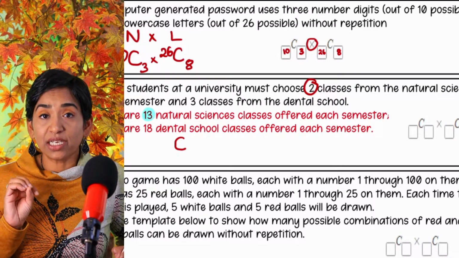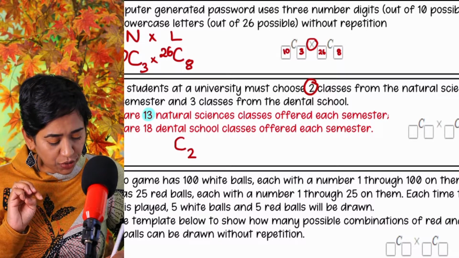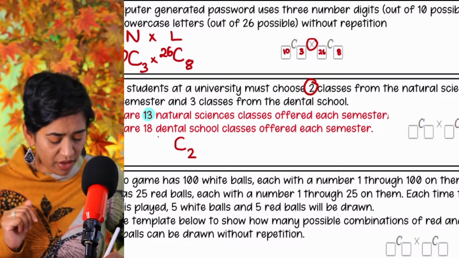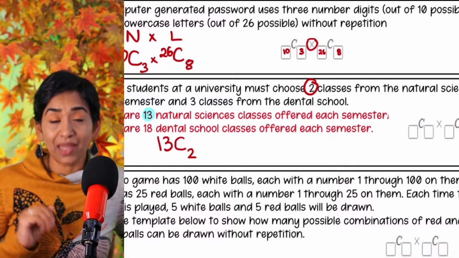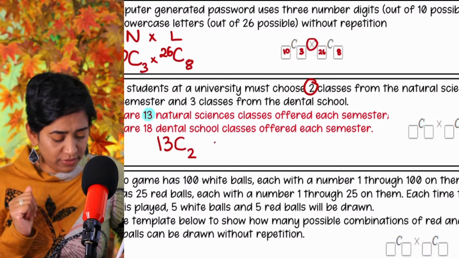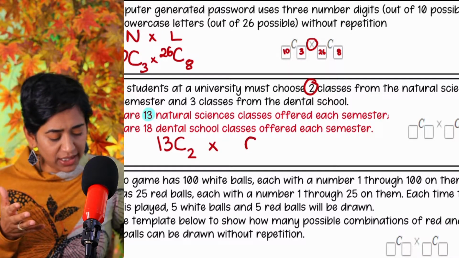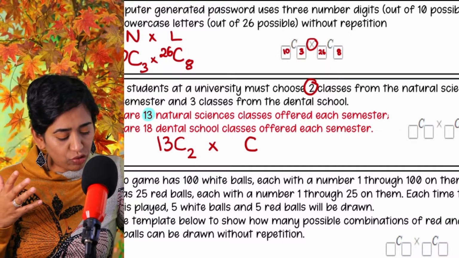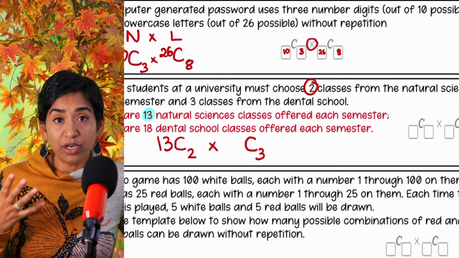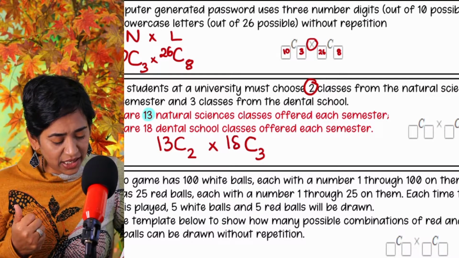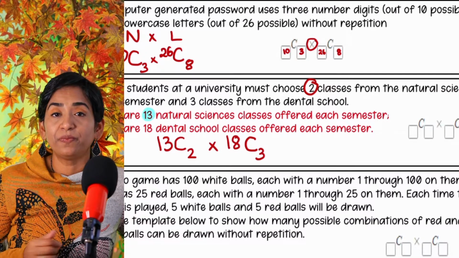From my natural sciences, I have to pick 2. But how many classes do I have? 13. And multiplication. From my dental classes, again, it's a combination. I have to pick 3 classes. And how many do I have? 18. Fair enough?